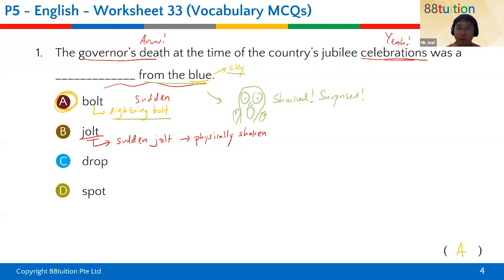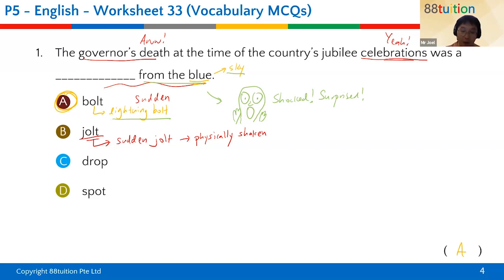He sent a lightning bolt, right, shocked you for a reason. So over here, the expression is "bolt from the blue", something totally unexpected. And I believe in Mandarin you have a similar expression as well. This is an English class, but all right, there's a similar expression. It reminded me of that. That's bolt from the blue.